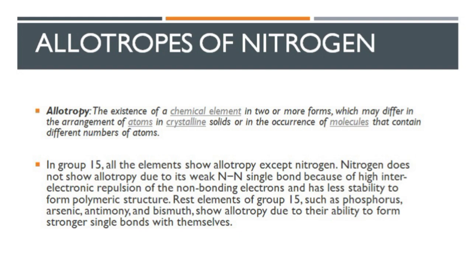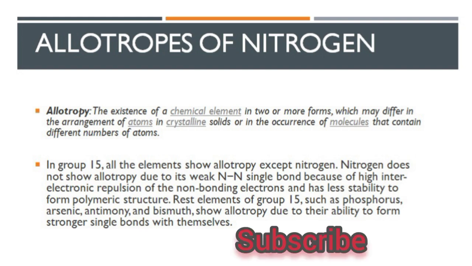Allotropy of nitrogen. Allotropy is the phenomenon in which a chemical element exists in more than one form, which may differ in the arrangement of atoms in a crystalline solid or in the occurrence of molecules that contain different numbers of atoms.